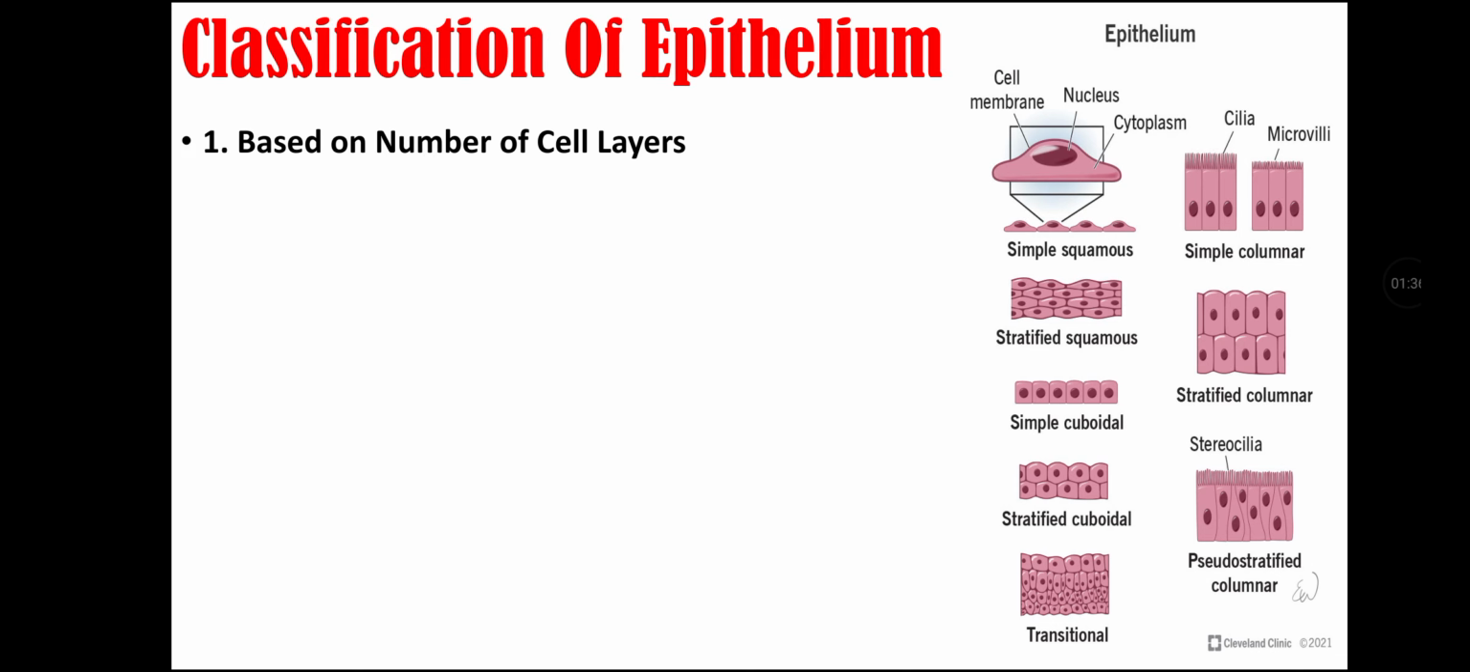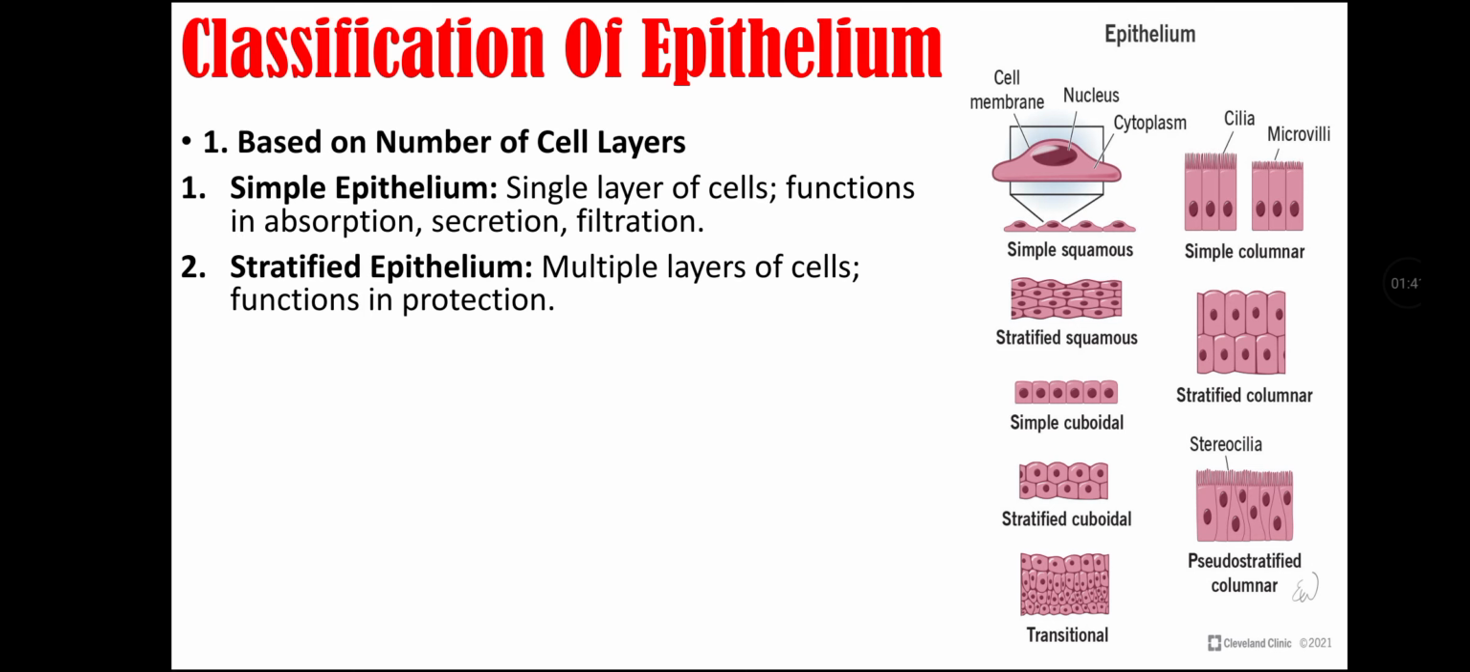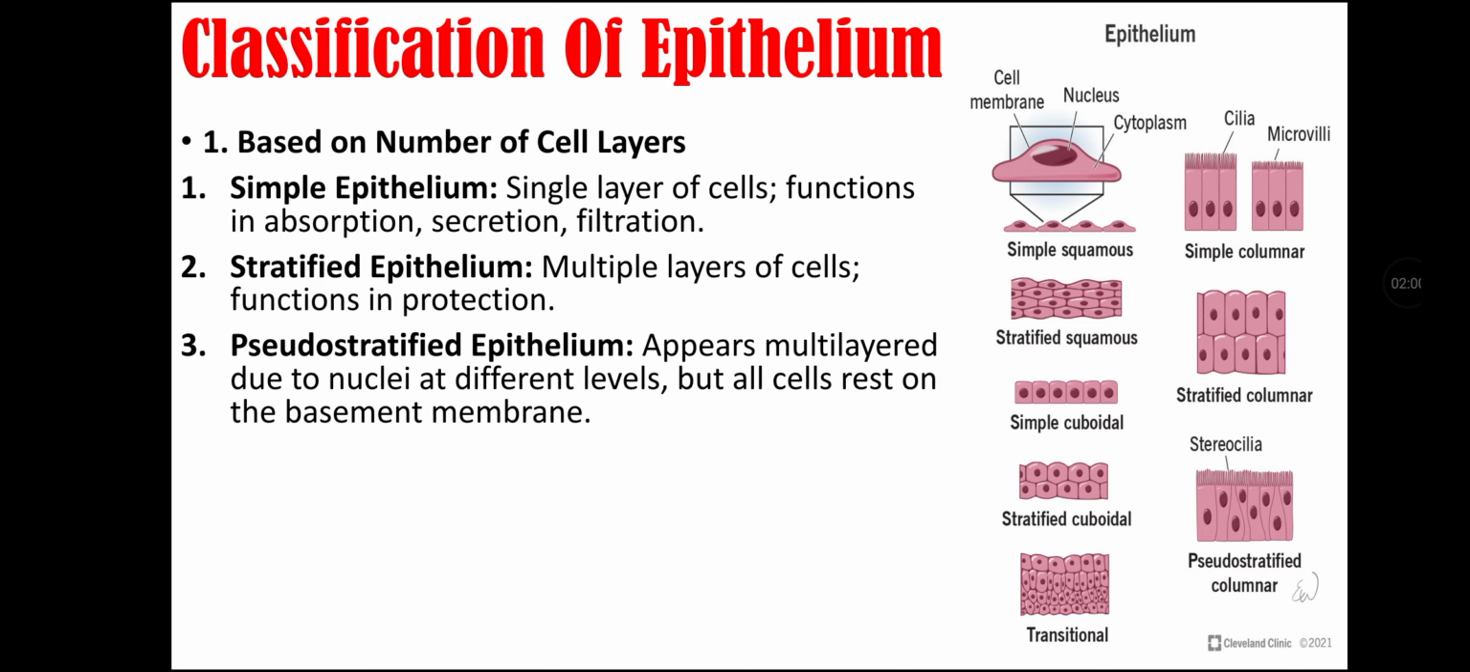Classification of epithelium. They are classified based on the number of cell layers, and based on the number of cell layers there are simple epithelium and stratified epithelium. Simple epithelium is a type of epithelium which has a single layer of cells, and its functions are absorption, secretion and filtration. Second type is stratified epithelium, which has multiple layers of cells, and its function is protection. Third type is pseudo-stratified epithelium. That is a type of epithelium that appears multi-layered due to nuclei at different levels, but all cells rest on the basement membrane, which is a single layer of cells.